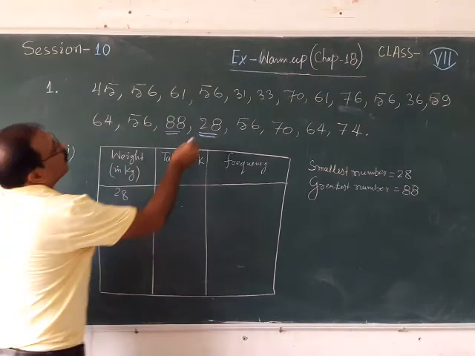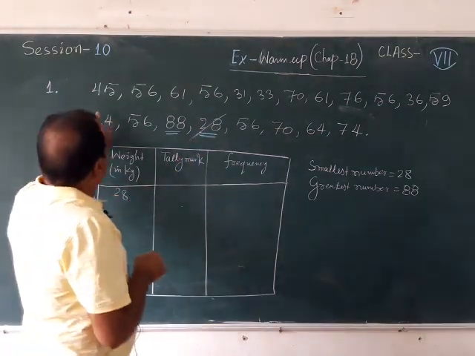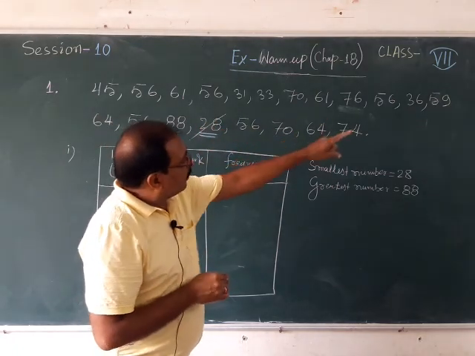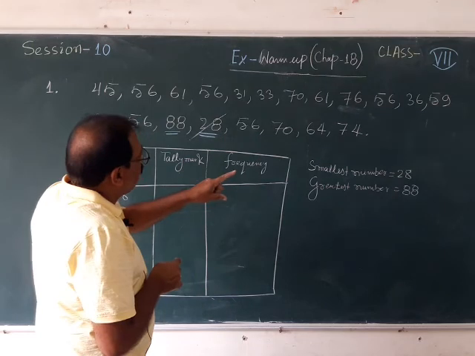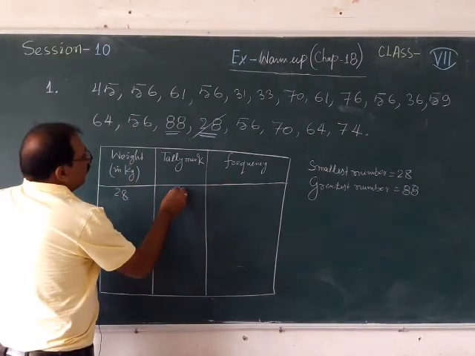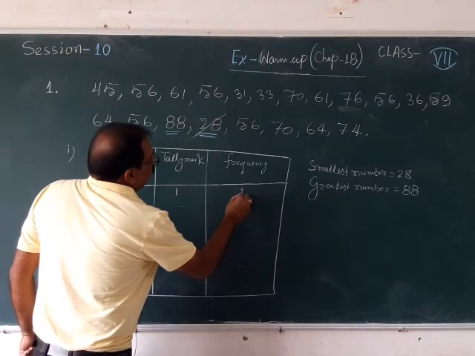After writing 28, cut it. How many 28 are there? Can you see another 28? So only one 28 you are getting. So here you can write 1, and here you can write its frequency is 1.